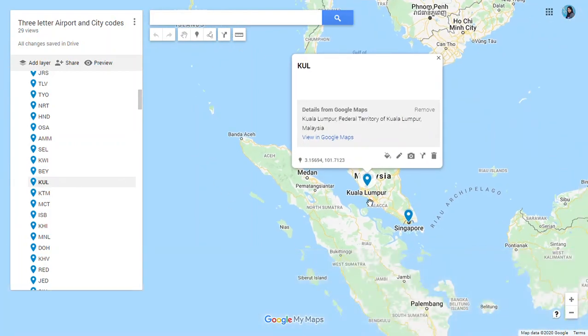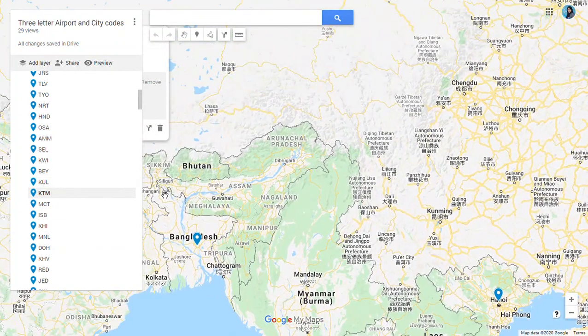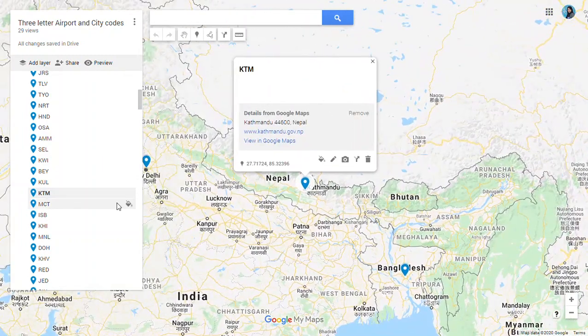Then Kuala Lumpur in Malaysia. You can see the location. KUL is the code for Kuala Lumpur. Then we have Kathmandu in Nepal. KTM is the code for Kathmandu.